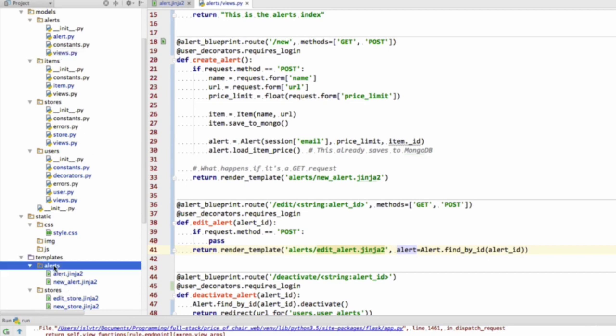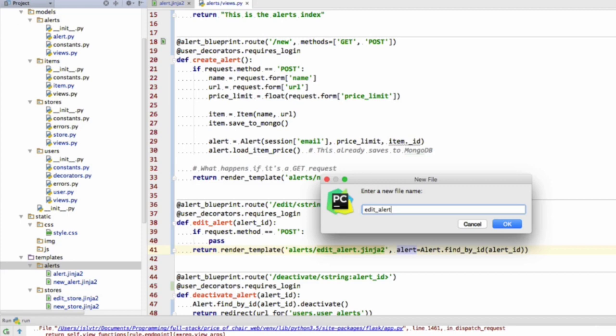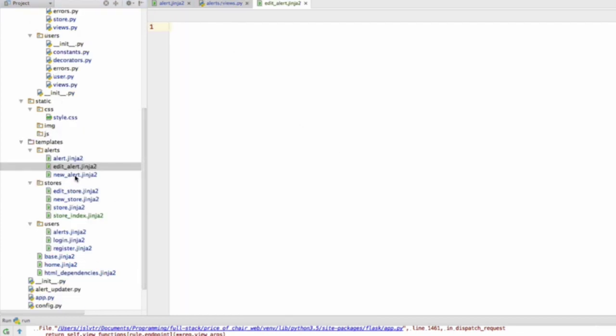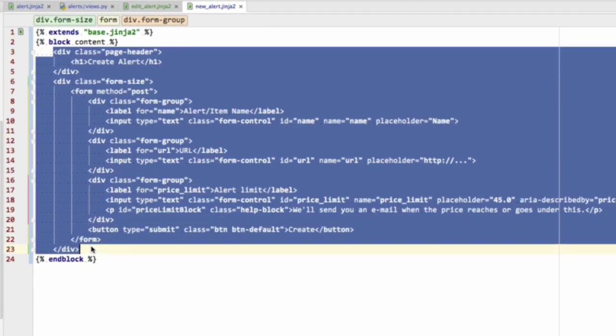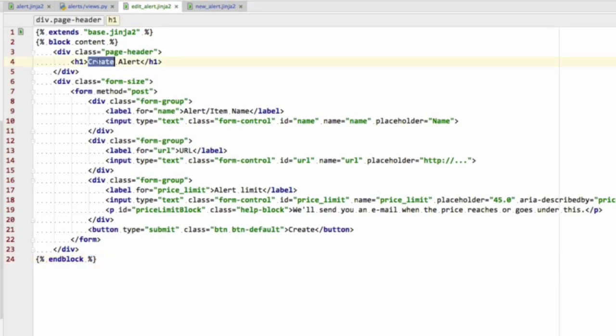So let's go into our alerts template and create a new file called edit alert.jinja2, and then go into the new alert and copy that. We've done this before with the stores. I'll just copy everything, in fact, and rename the header to say edit alert up here, and then all these things can just stay there.